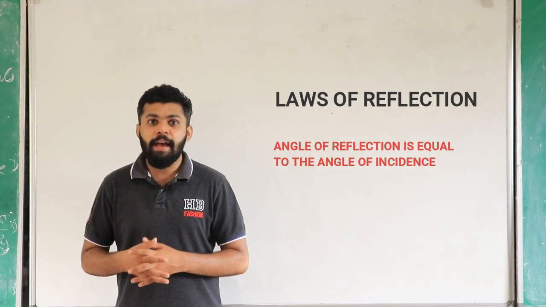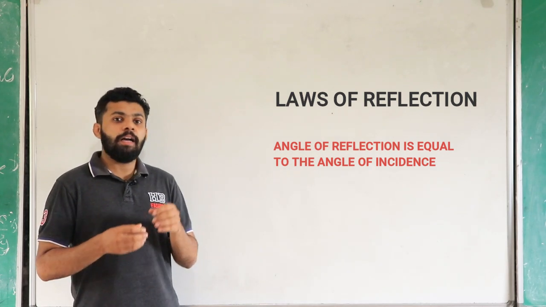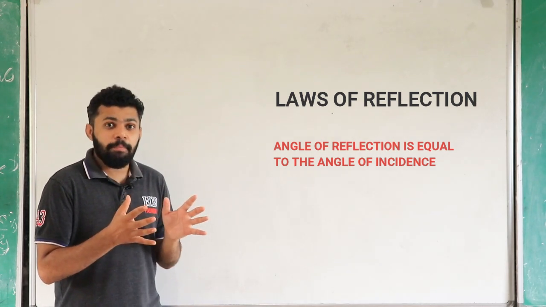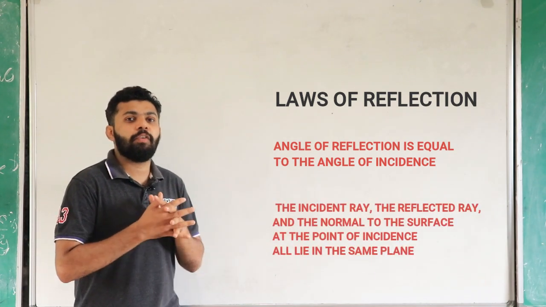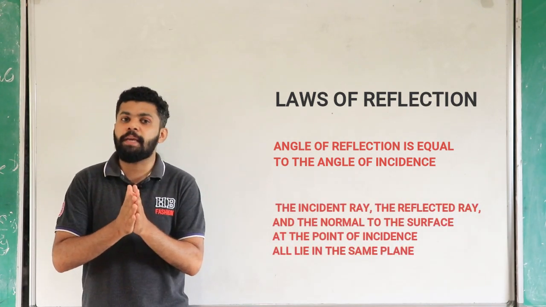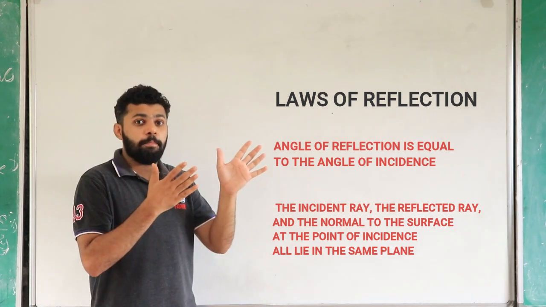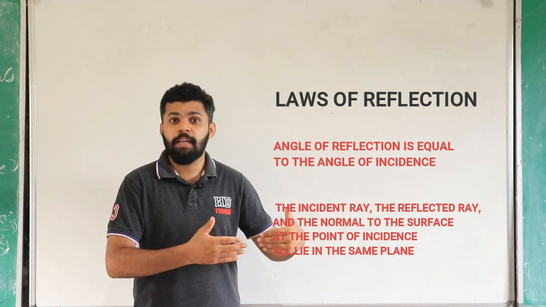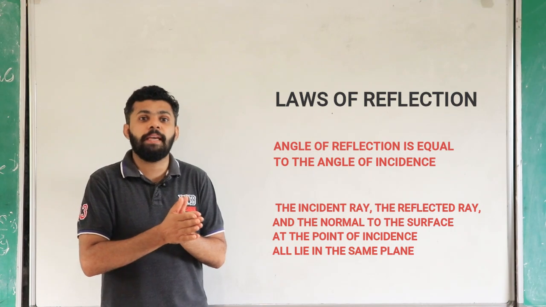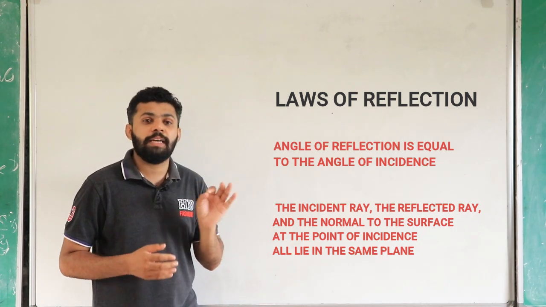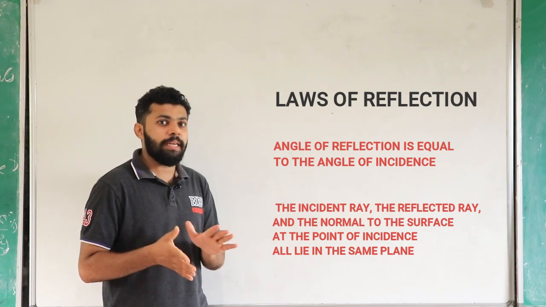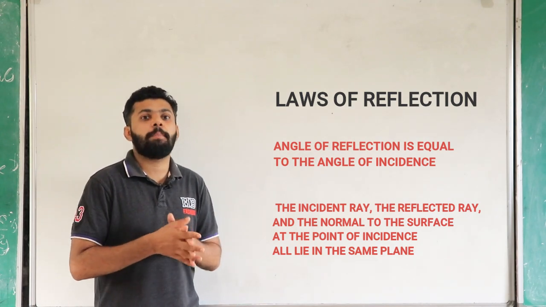The second is that the 3 lines, the incident ray, the normal and the reflected ray, should be in a plane. If you keep a paper, these 3 lines will lie on that paper itself. That means these 3 lines are in a plane.